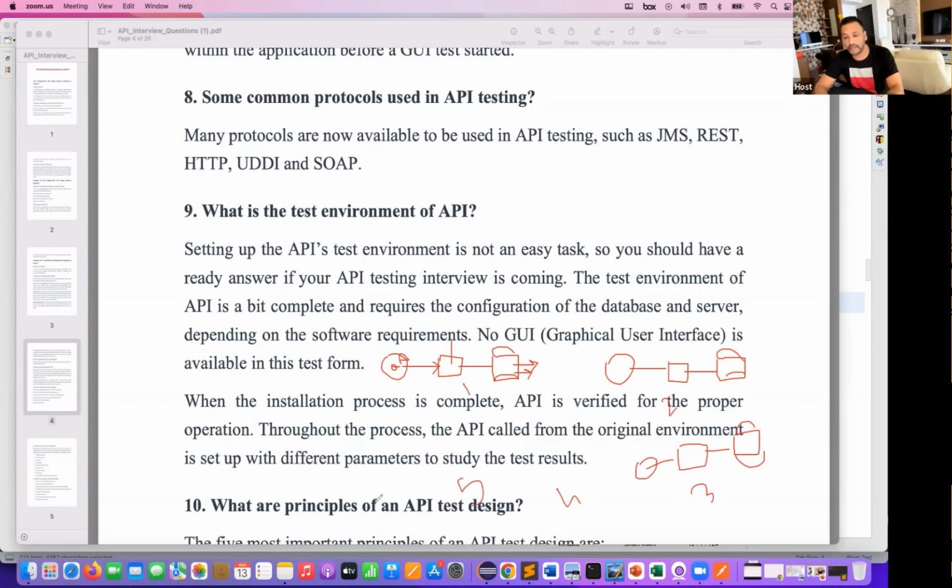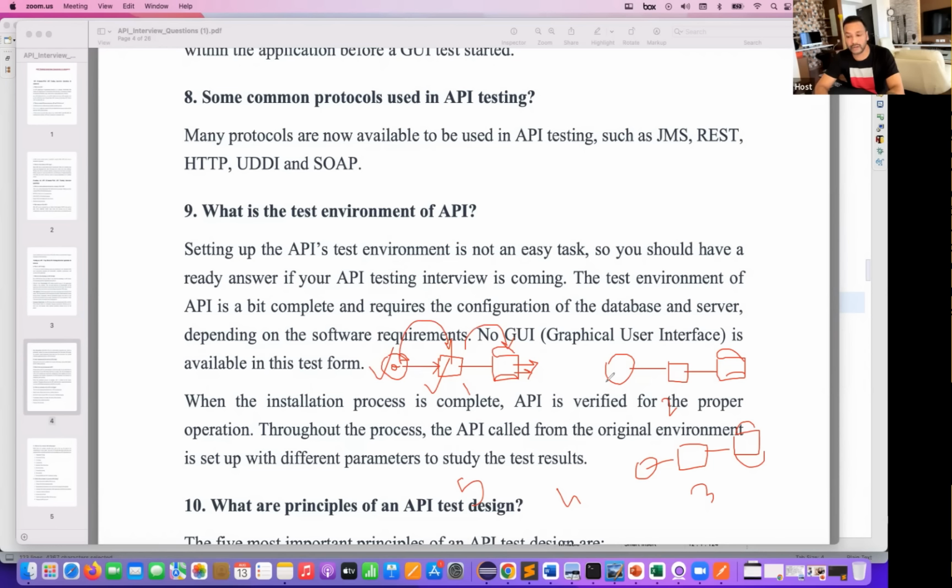So n number of environments that you have to maintain, separate databases, separate API servers. Where exactly are these deployed? Let's say on some cloud, on a Tomcat server or any app server that we are using. Because the browser could be anything. But if you're hitting QA.com, it should hit only the QA server, and it should fetch the data from the QA database, not from this particular database.